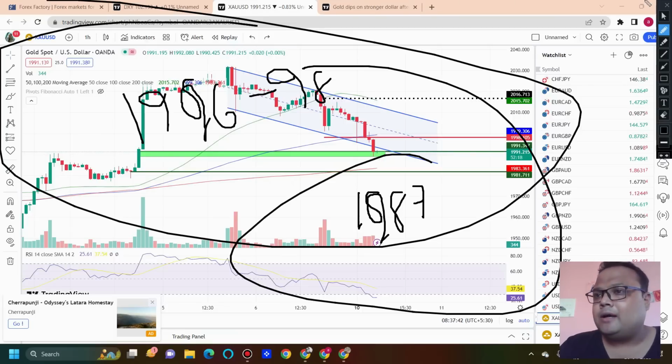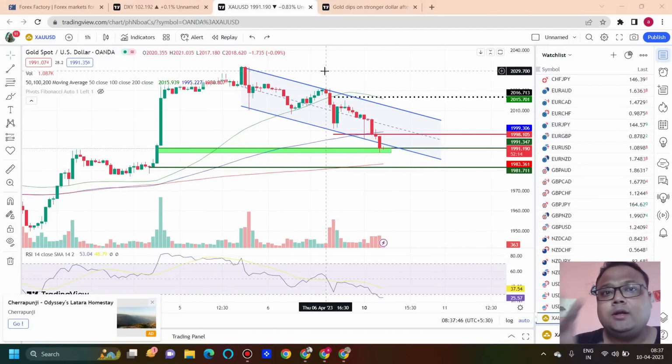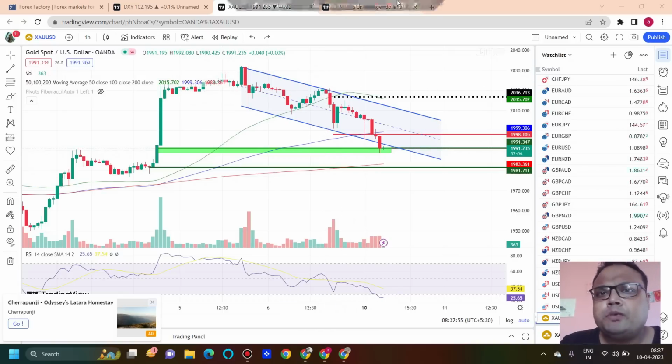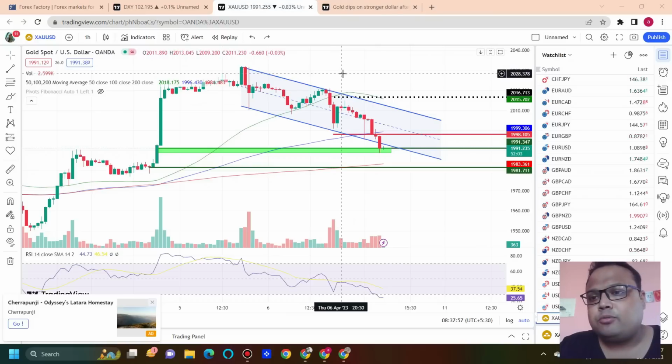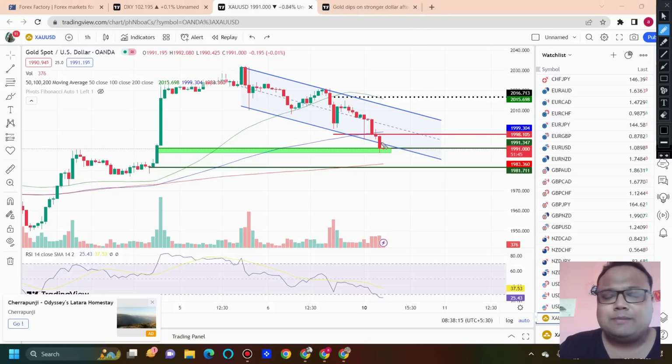So let me wrap it up. After the market opening, the gold chart is weak because it did not show a reaction after the NFP. So we can see a strong reaction right after the market opening. Gold is standing at this first support of 1991 to 1988. More or less the support is doing the job, but the selling pressure is strong. As a result, there is a possibility that after 20-30 pips, the market may show further downside.